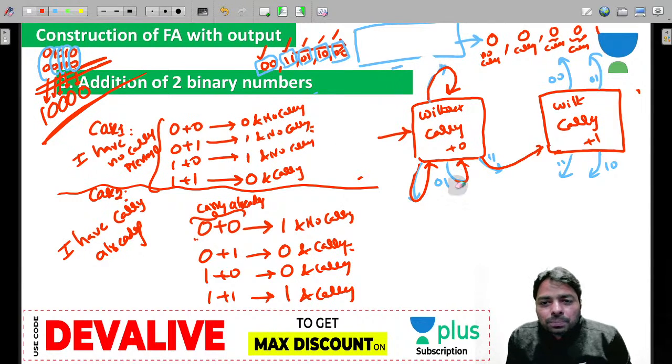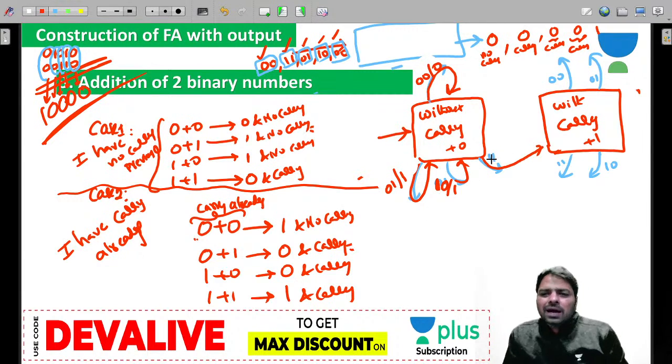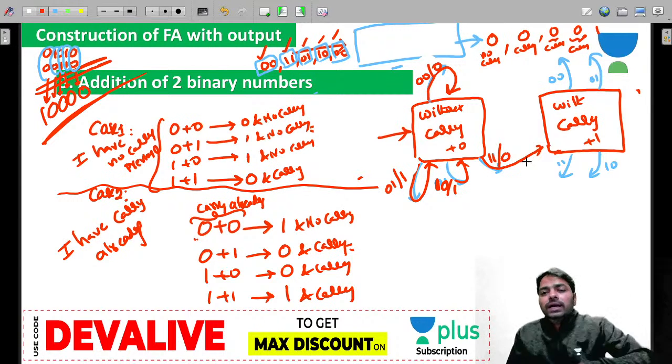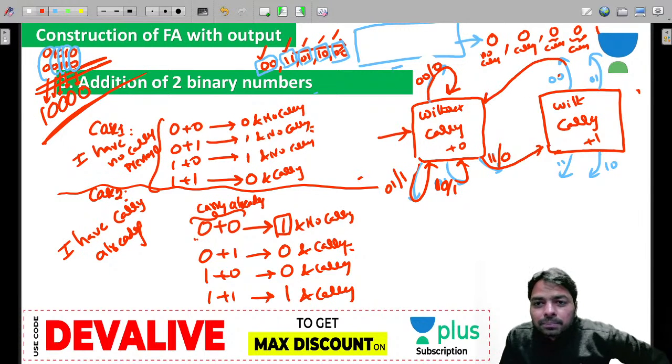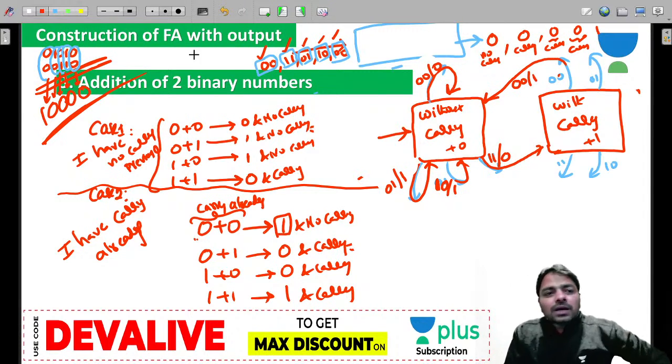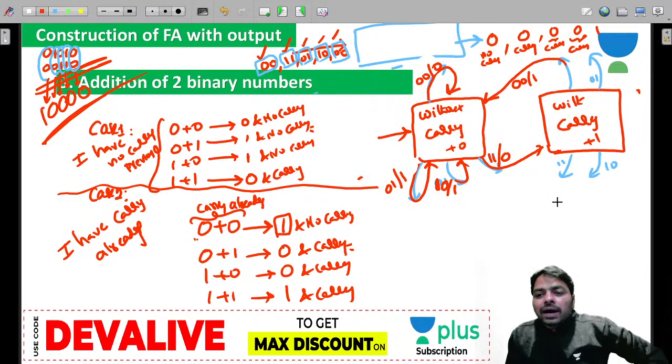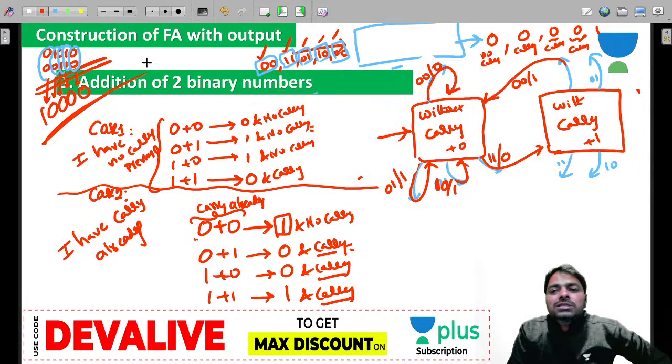So let me write all the outputs clearly. 00 gives 0, 01 gives 1, and 10 gives 1. Order doesn't matter. For 11, the output is 0, but carry is there, so we go there. With the carry, 0 plus 0 you know the output has to be 1, no carry, so we go here, and I'm producing 1. And all of the others are producing carry, guys, which means you must stay in the same state.